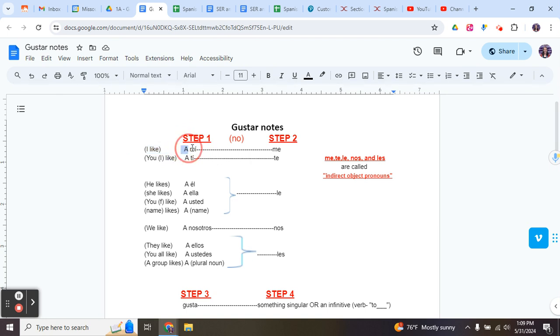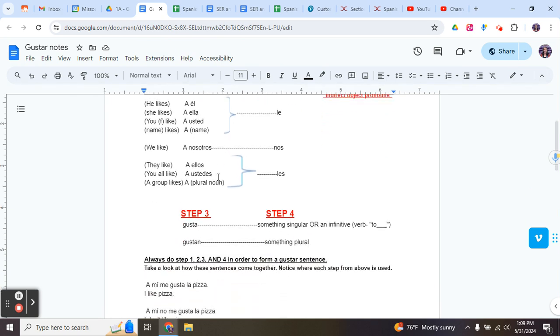Then I would follow that dotted line across to step 2, and I would choose the pronoun that's under step 2. See, I show you which pronoun goes with which subject by this dotted line right here. So to say I like, I would start my sentence, a mí me. Now I'll explain this no up here in a minute. Then I'd come down to step 3, and I would either choose gusta, if what I like is something singular, like a dog.